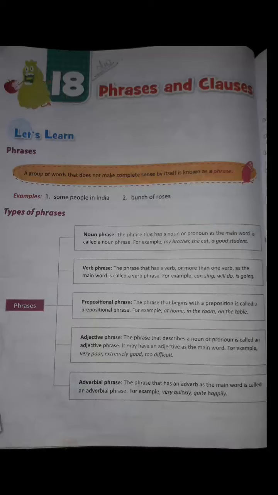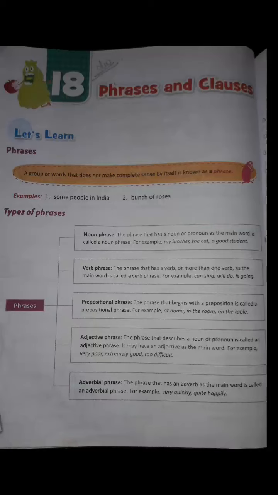Now, we'll move to clause. A clause is a group of words with a subject and a predicate. It is usually a part of a sentence. So look at this sentence. The sky looks blue in the morning.